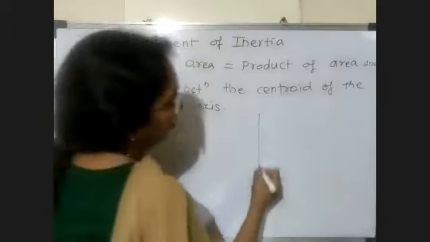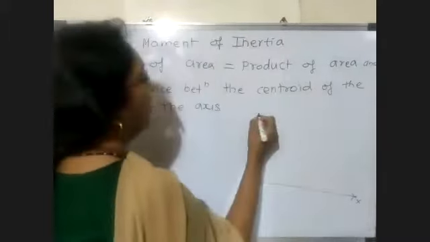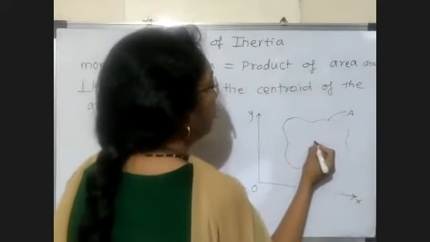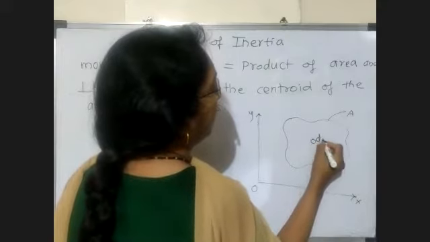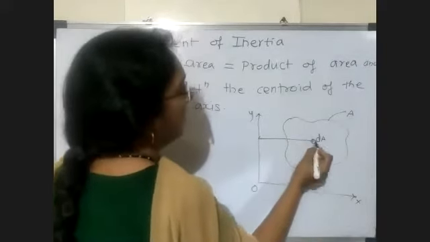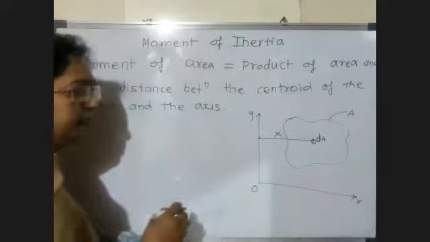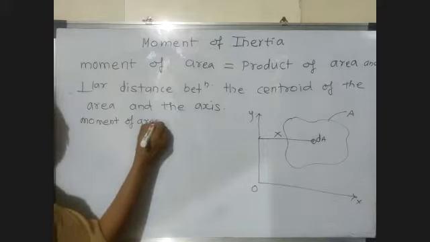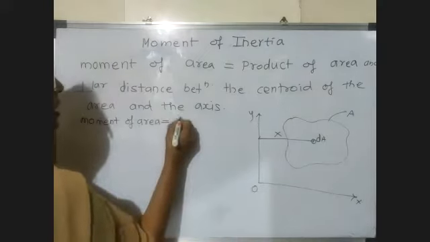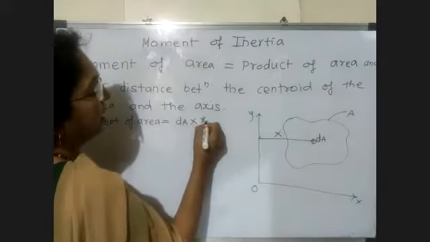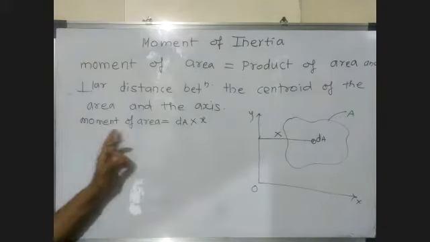That means, suppose we consider the reference axis as OX and O1, and this is an irregular area. Suppose we consider this elemental area dA. The perpendicular distance from this centroid to the axis we consider as X. So this moment of area is equal to the product of area, that is dA, multiplied by the perpendicular distance, that is this X distance. So this is called your first moment of area.